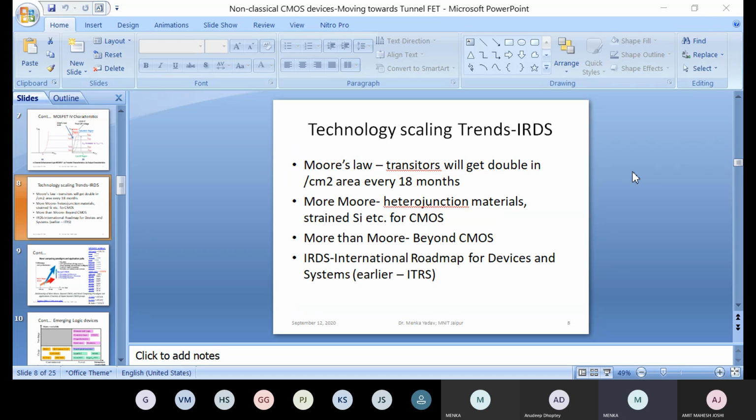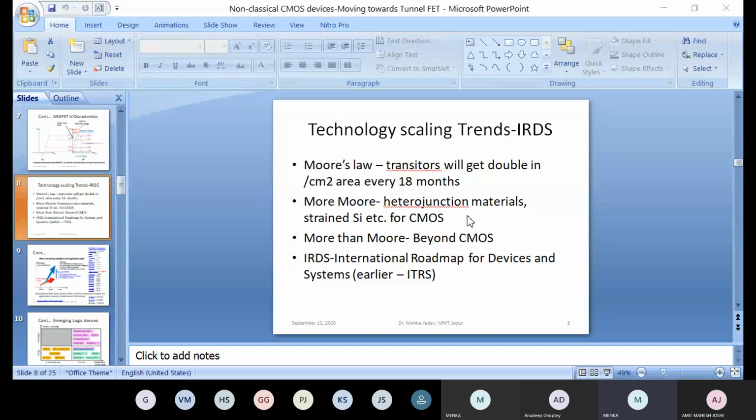More Moore means only the CMOS device was there, but there were different things like strained silicon or III-V materials or heterojunction materials. With the help of this, we were able to come down to sub-10 nanometers.